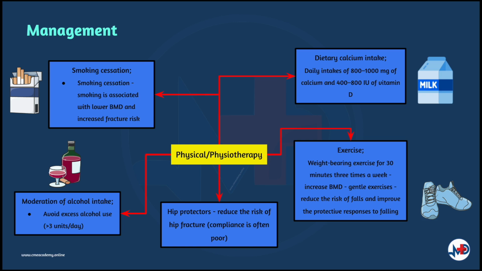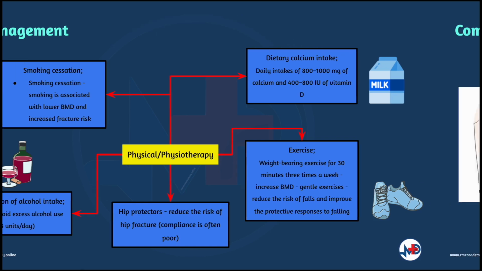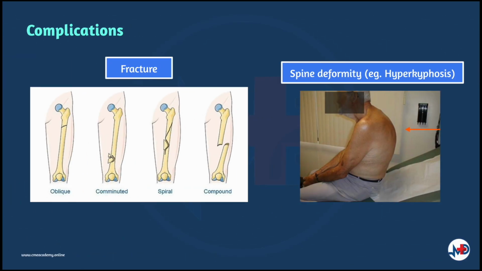Weight-bearing exercise for 30 minutes 3 times a week may increase bone mineral density, while gentle exercise in the elderly may reduce the risk of falls and improve the protective responses to falling. Smoking is associated with lower BMD and increased fracture risks, and smoking cessation should be advised. Excess alcohol, which is the use of more than 3 units per day, should be avoided. The complications of osteoporosis and metabolic bone disease include fractures and spine deformities such as hyperkyphosis.